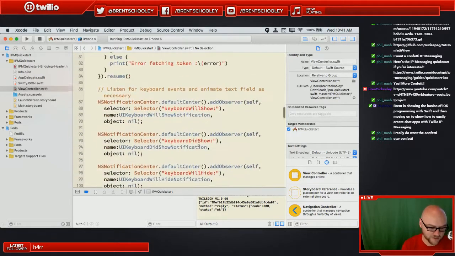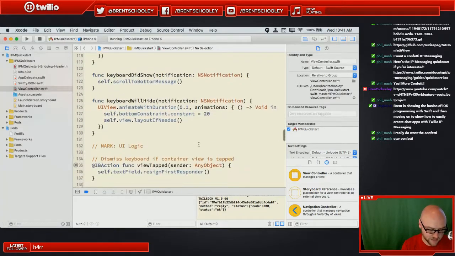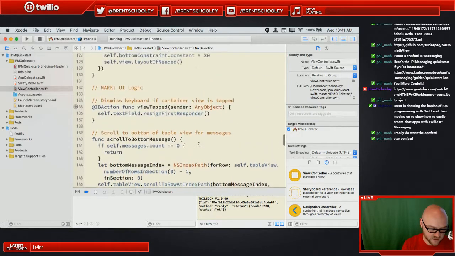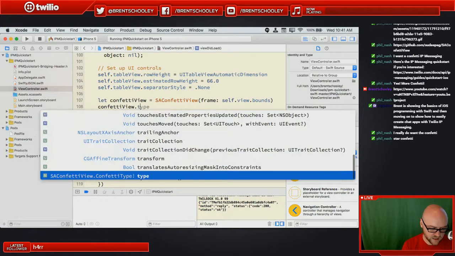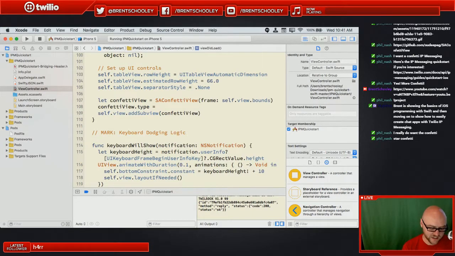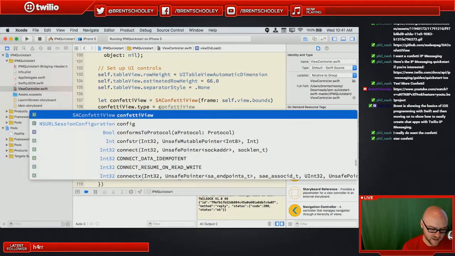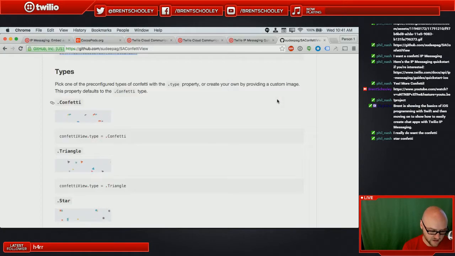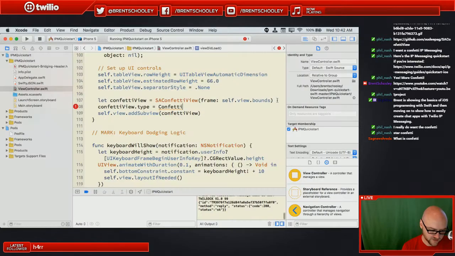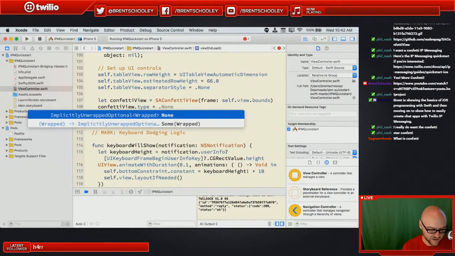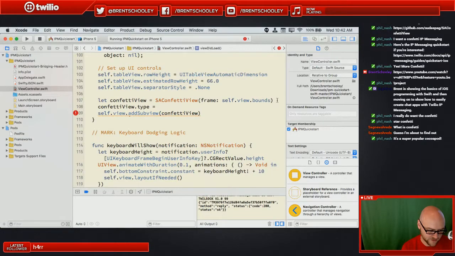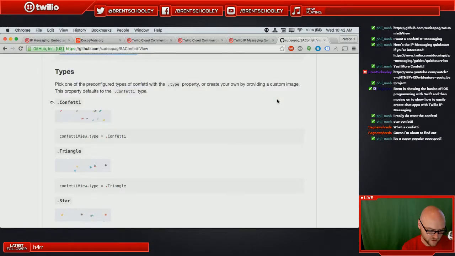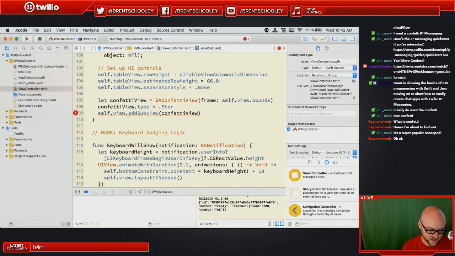Phil wants star confetti. So what was that? confettiView.type, and that is in viewDidLoad. Now, what's interesting with enums, and I didn't get a chance to talk about this, is I could type this as, what is it? Confetti. I think it's ConfettiType. Maybe. I don't even know. Nope, that enum's not correct. What is it? Dot type. confettiView.type equals .star. I don't think this is working.